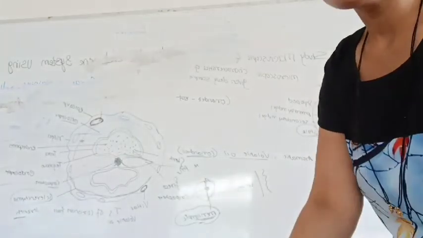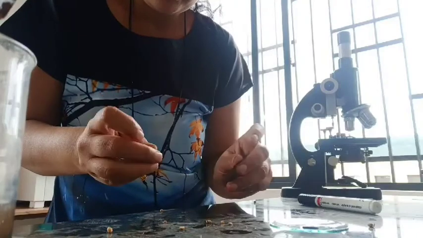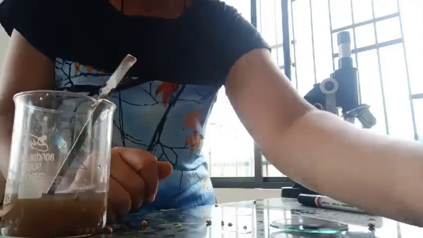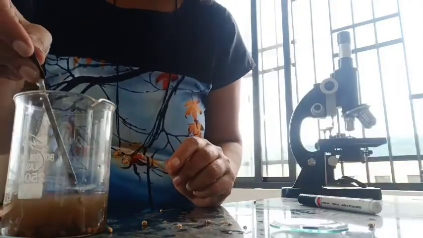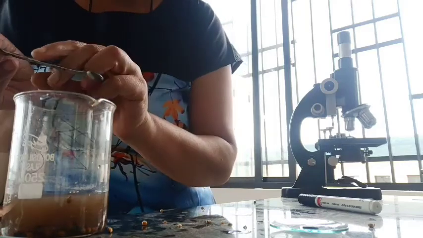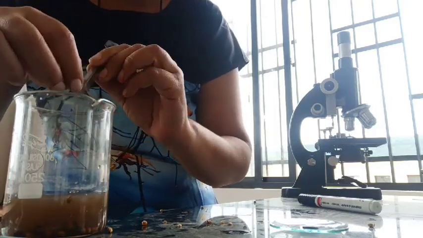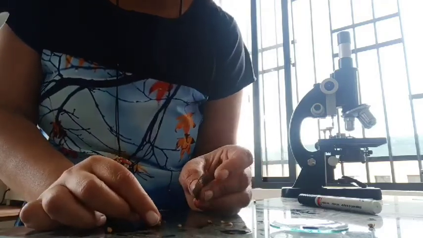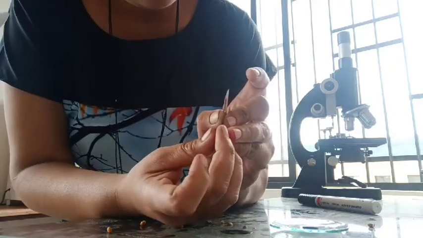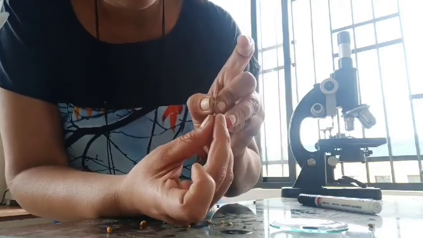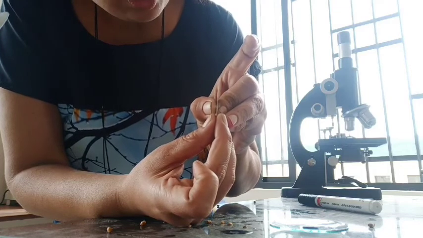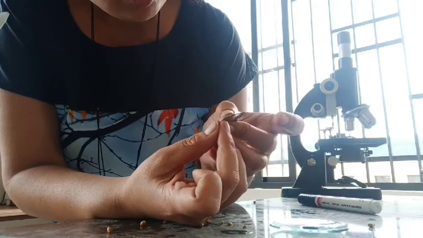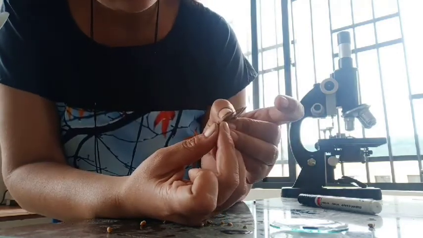So while studying the microscopic characteristics of a crude drug, we boil this hard crude drug using a flame and burner to soften the tissue. After boiling, if the crude drug can be cut easily, then stop the boiling, remove the container from the flame, and try to take the TS or LS of that crude drug. If we cut the crude drug in a longitudinal way, it is an LS of the crude drug, and if we cut it horizontally, then it is a transverse section of the crude drug.